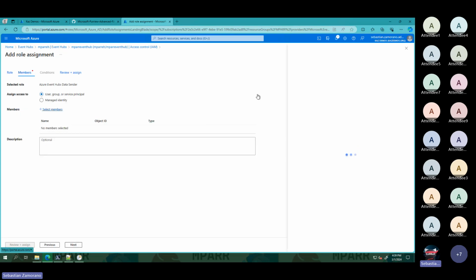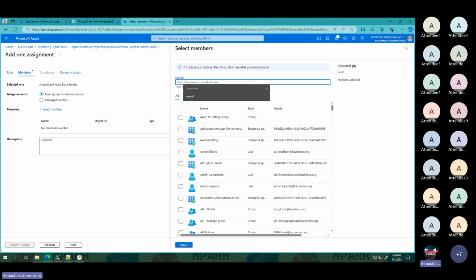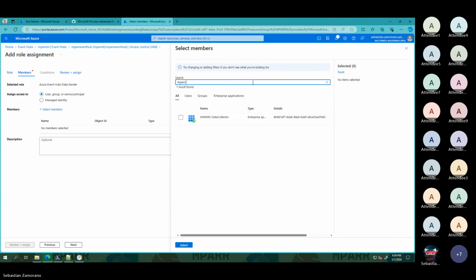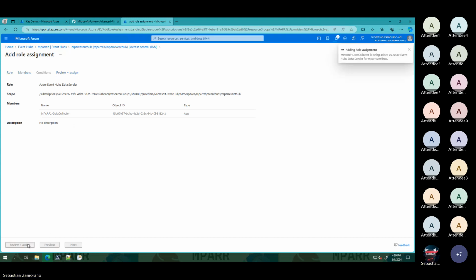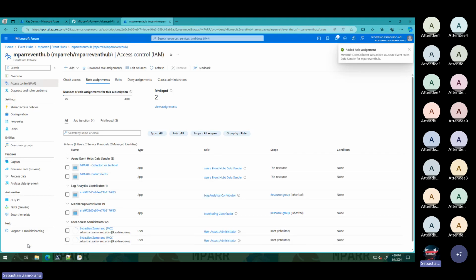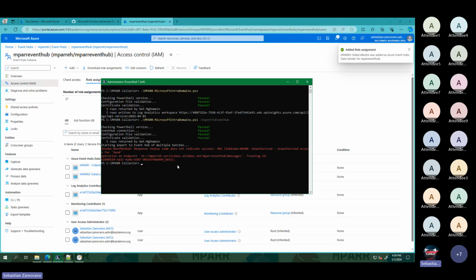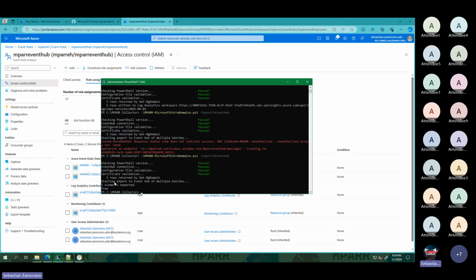We will select the members. We will select MPARR 2. Select, review, and assign. And now we are ready to send data to Event Hub. Normally, this can take a few minutes, but let's see if we get lucky. If not, we will see the same, but you can see here, the information was sent. I will show you that data in a while.